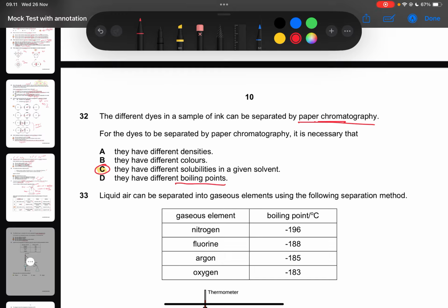The one that has different boiling points is used to separate. When we want to separate materials or mixtures that have different boiling points, we use distillation. It can be a fractional distillation or a simple distillation. If they have different densities, we can try decantation, like when oil floats on top of water because it's less dense. When they have different colors, I think we can just do a simple separation for that.